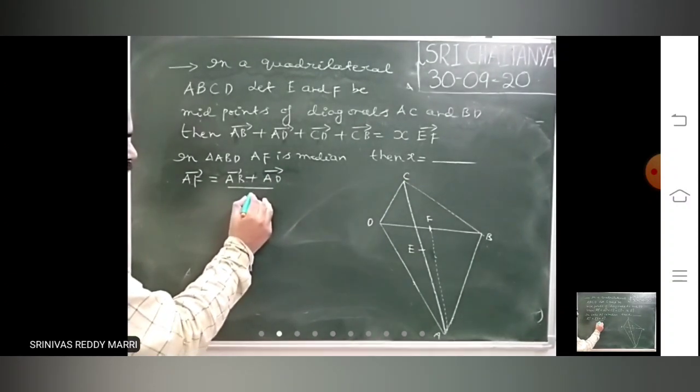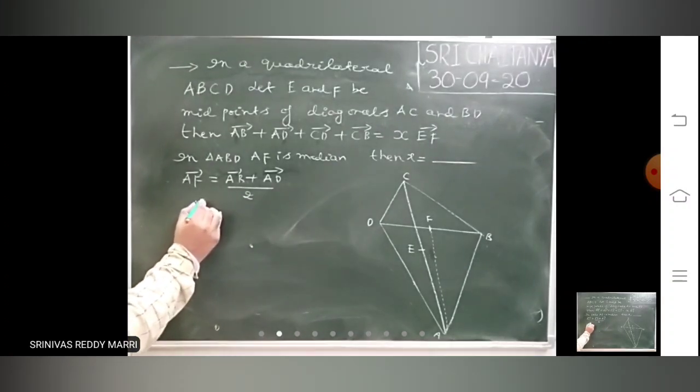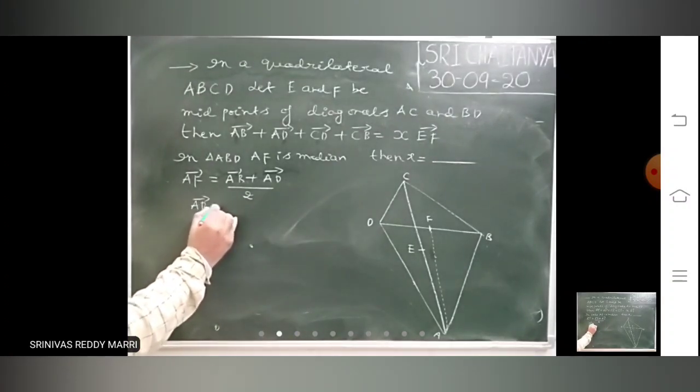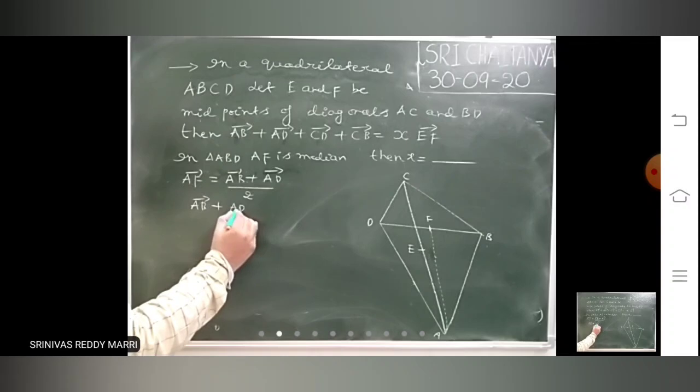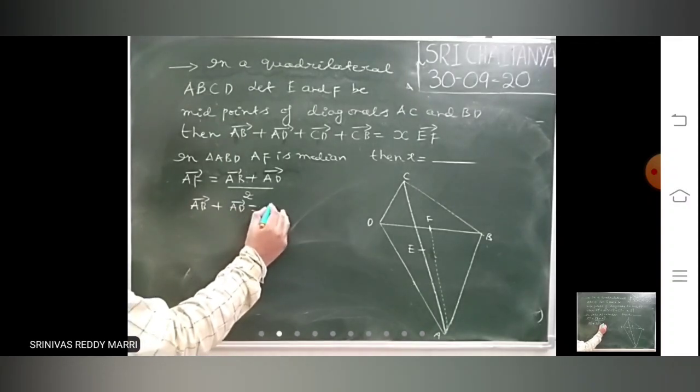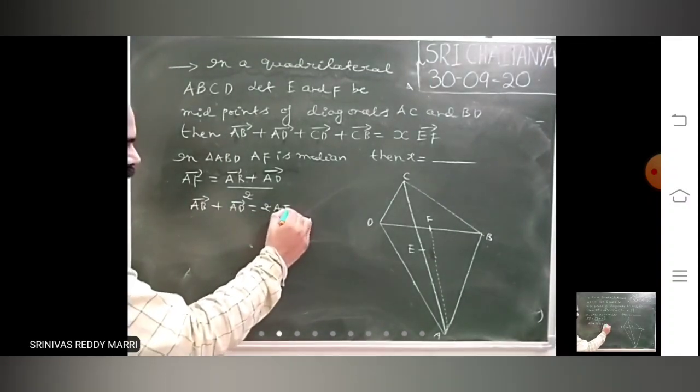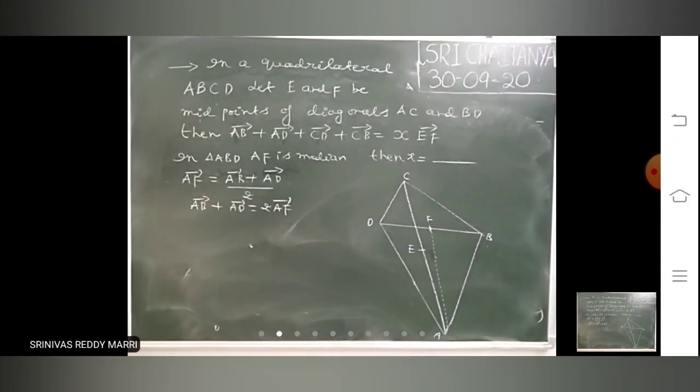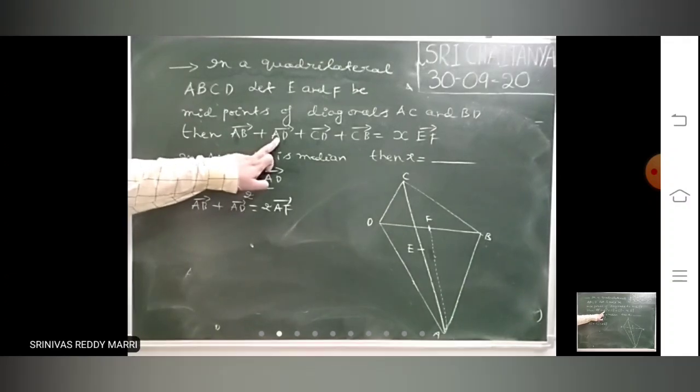That means AB bar plus AD bar is nothing but 2AF bar because it is the median.